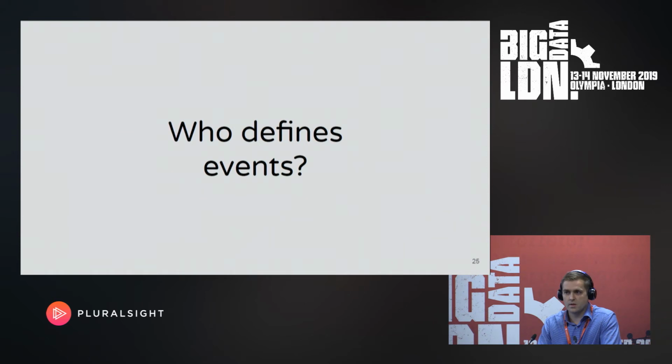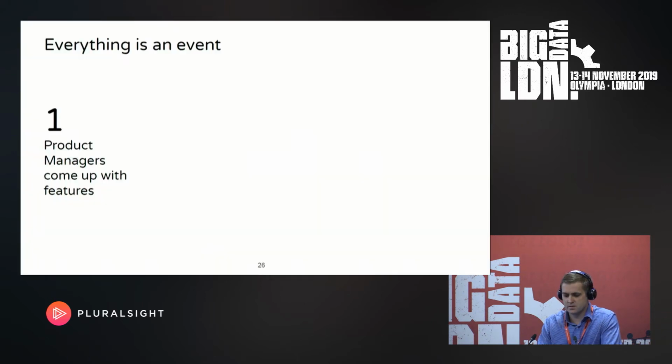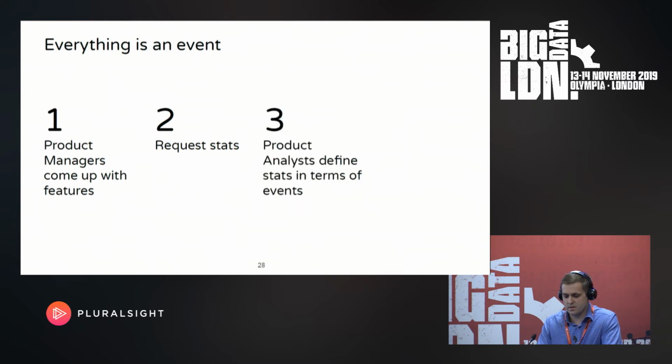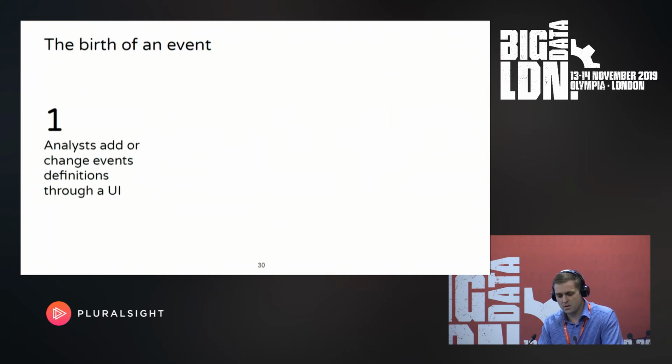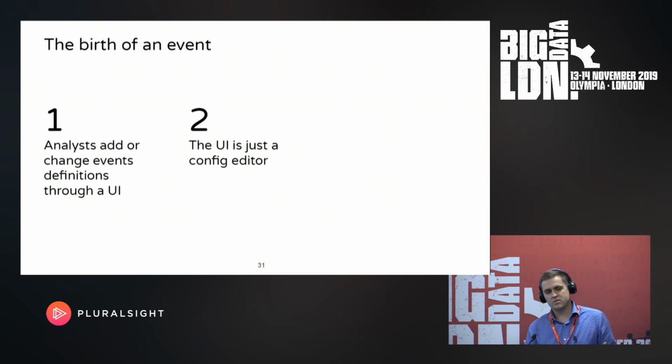Now, what's very important, we have to know who defines events. The whole thing starts with product managers. They need to come up with features. And based on those features, they request some kind of statistics. So the request goes to product analysts, who define statistics in terms of events. For that, they have to either add new events or reuse older ones. I'll talk a bit more about that. So analysts add or change event definitions through UIs we provide as data engineers. Now, what this UI really is, is just a config editor, right?